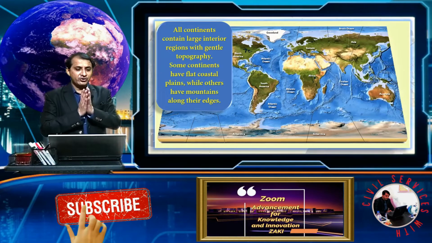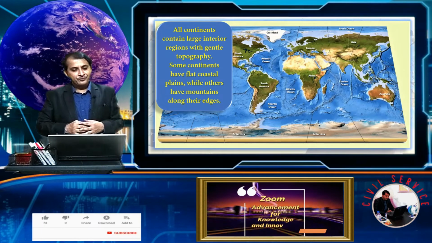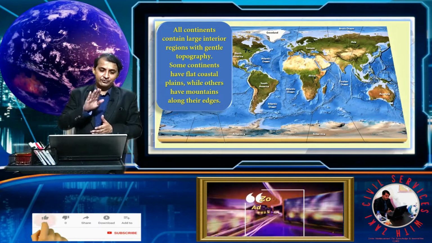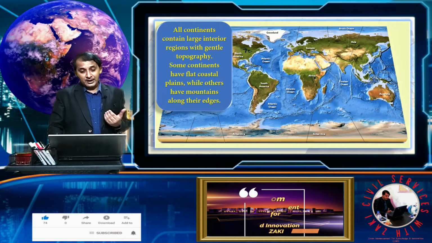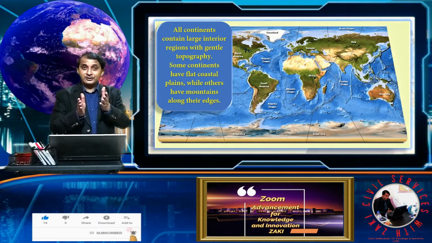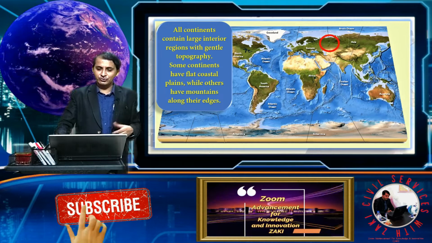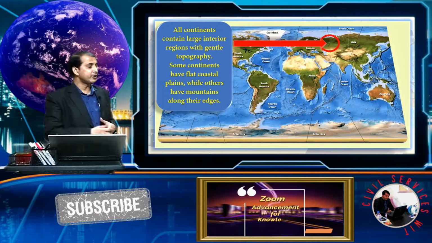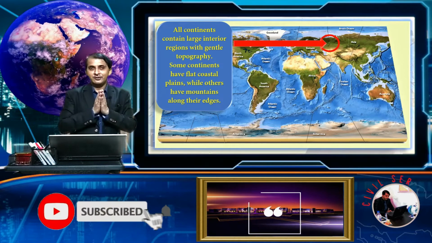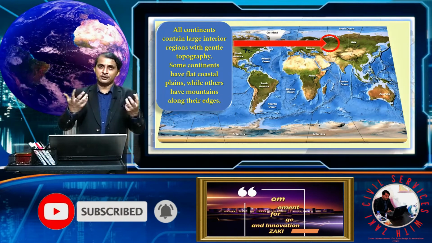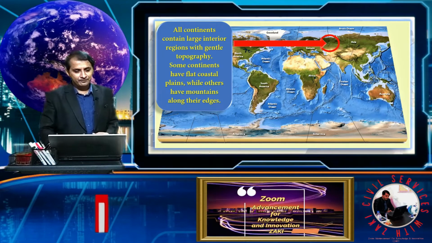All continents contain a large interior region with gentle topography. Some continents have a flat coastal plain and others have a mountain range. Some continents contain a mountain range in the middle of the continent, like the Ural. You see here the Ural mountains divide Europe and Asia. So the two major continents, Asia and Europe, are divided by the Ural mountains.